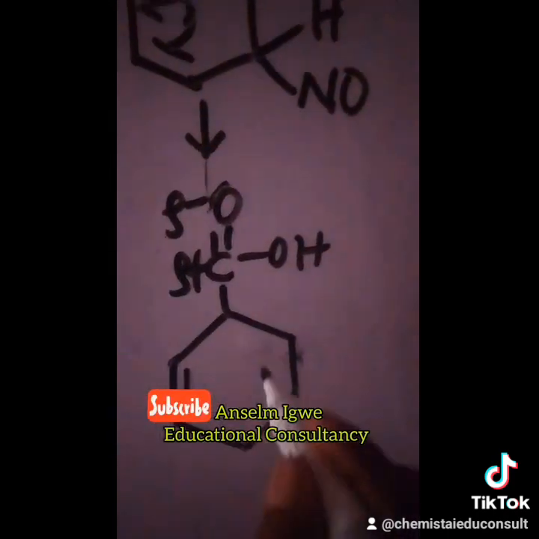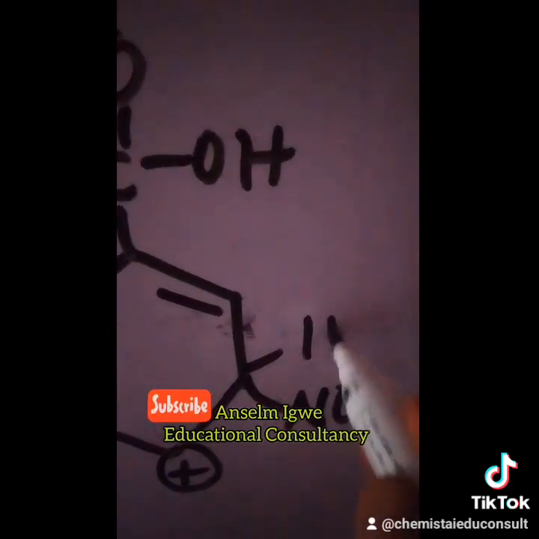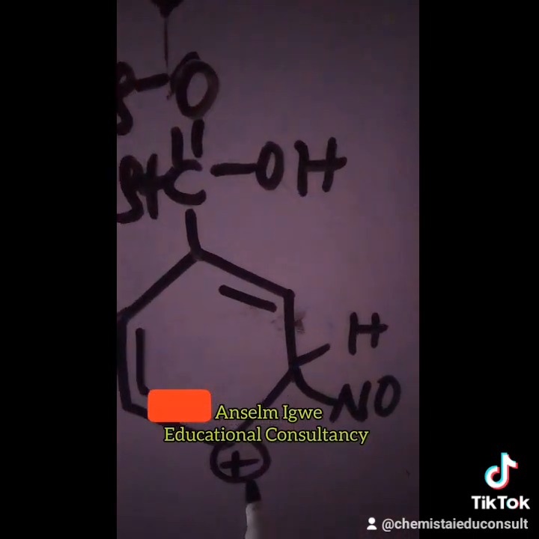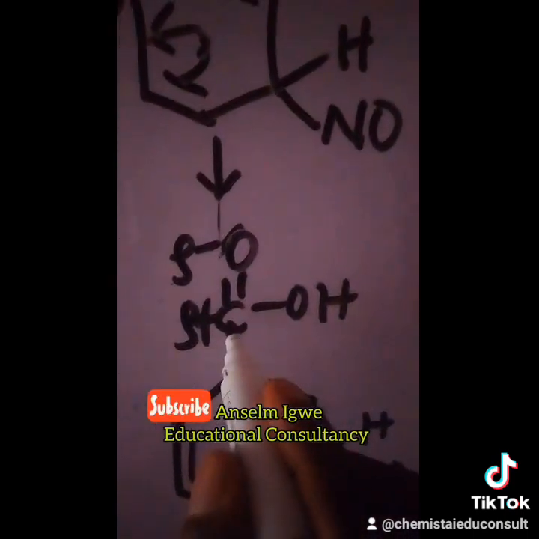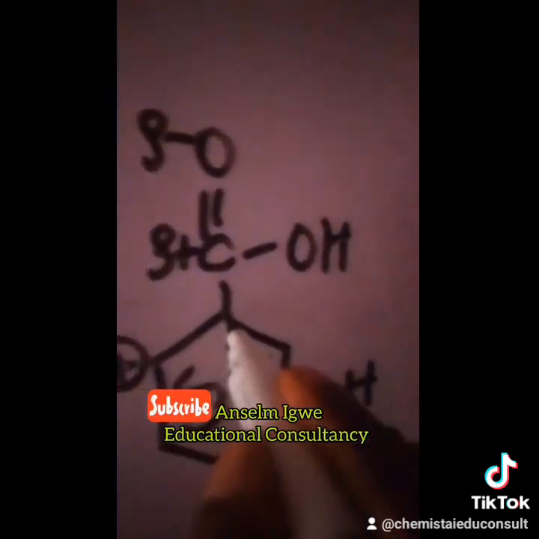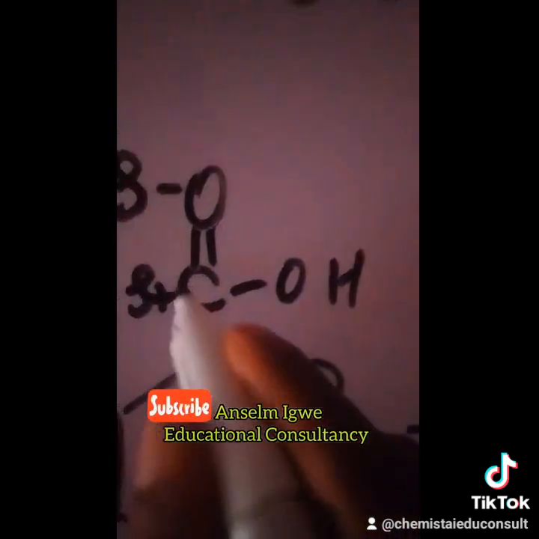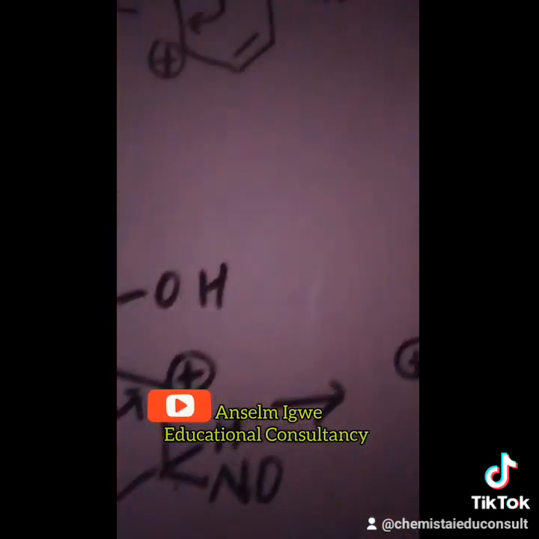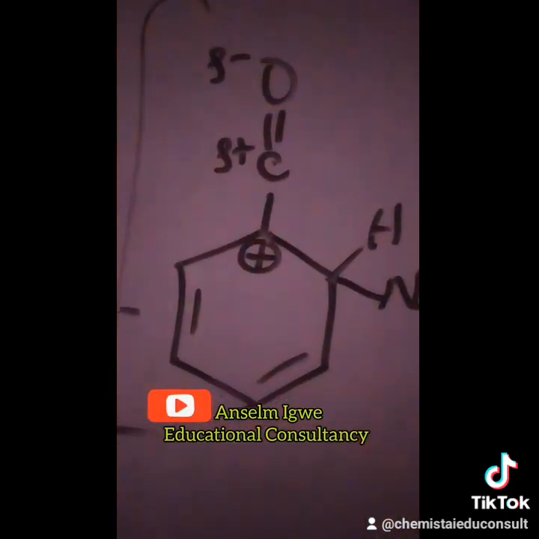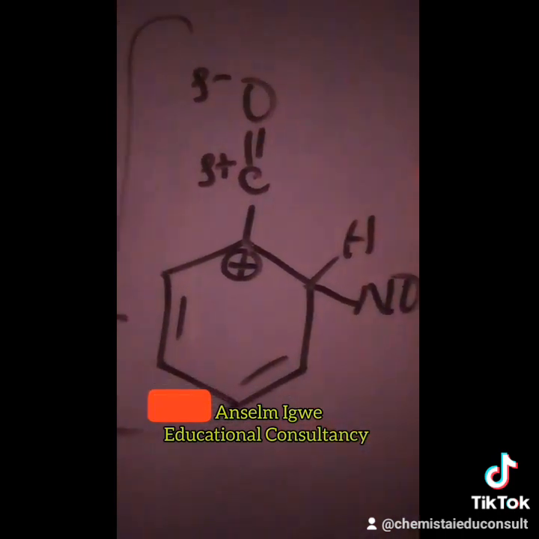So the bond will now be here and here, establishing positive charge here, NO2, H. So, no going further again. Consider the relative position of this final positive charge and the partial positive charge on the carbonyl carbon. Very far. This one now, you have to pass this carbon before you reach the carbonyl carbon. So the two positive charges are very far too. Also here, they are far. So these three canonical structures are energetically favored. But here, for ortho nitration, this positive charge and this one are very close, making it energetically not favored.